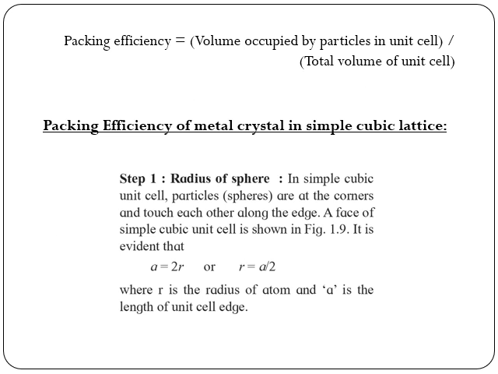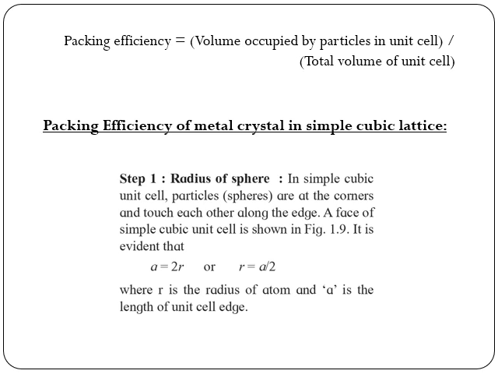What is packing efficiency? Packing efficiency is the fraction or the percentage of the total space occupied by the spheres or the particles. Therefore, packing efficiency equals volume occupied by the particles in the unit cell divided by total volume of unit cell into 100. Like the coordination number, the magnitude of packing efficiency gives a measure of how tightly particles are packed together.